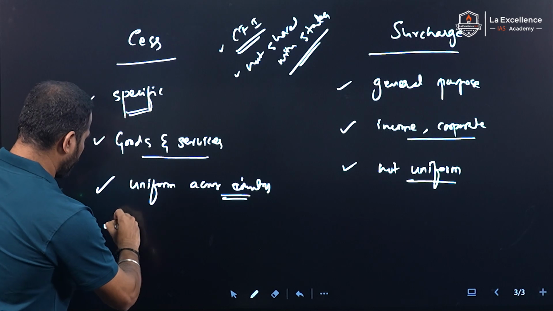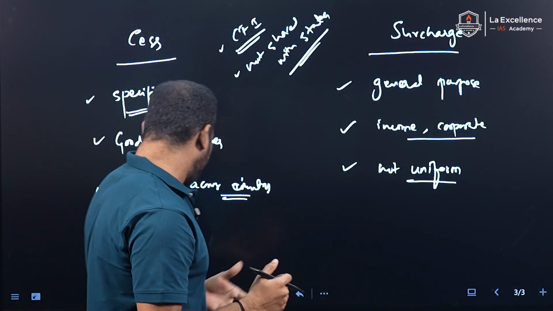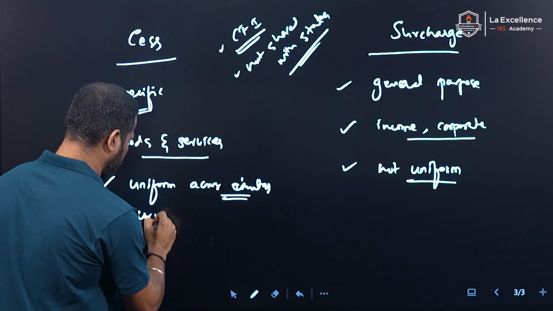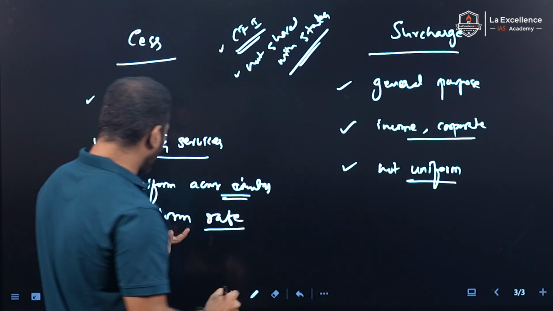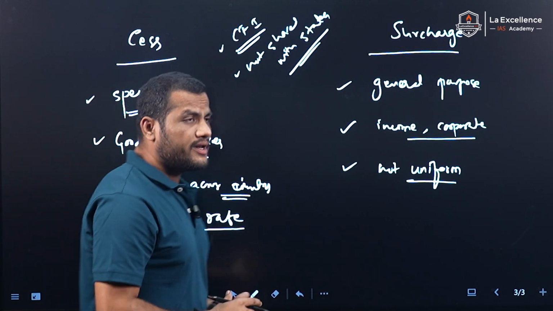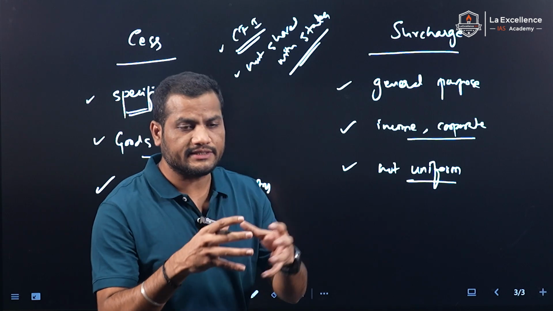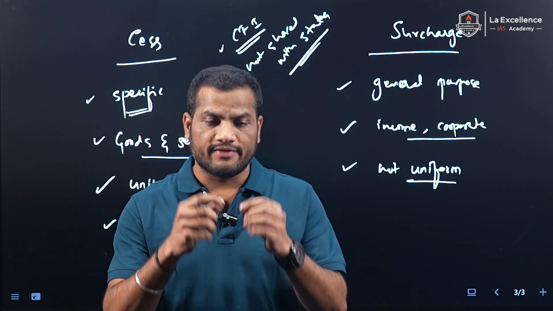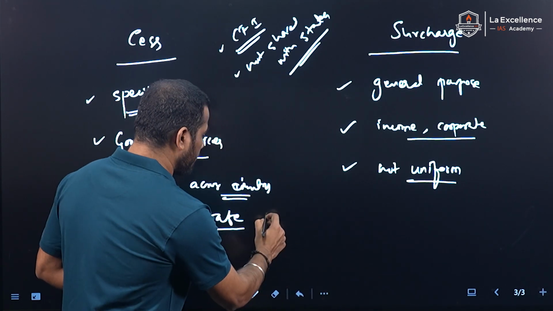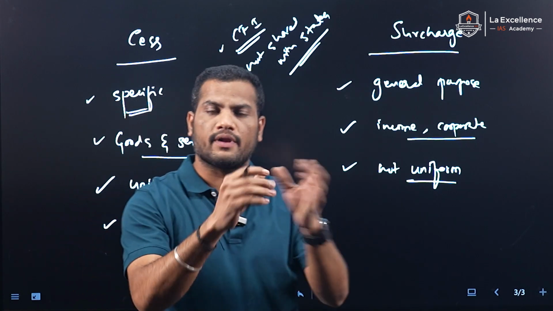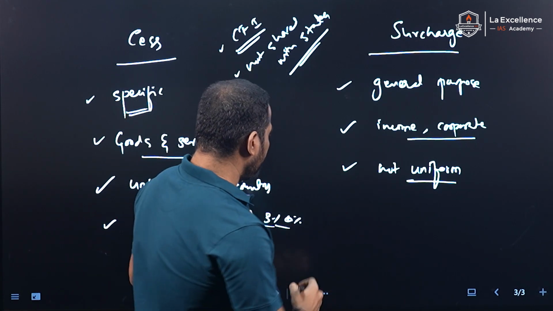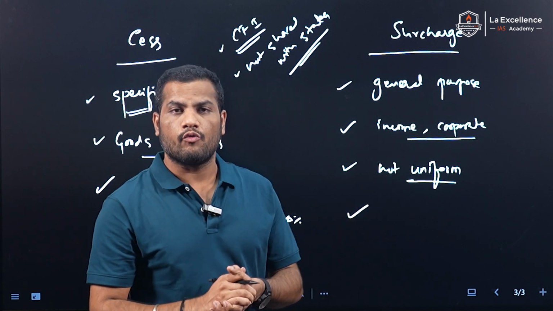Here, the cess is majorly a uniform rate. What is a uniform rate? For example, if the cess is imposed on any goods and services, that is a rate of 3% or 4%. This rate is uniform across the country, applicable for all individuals. But surcharges vary.